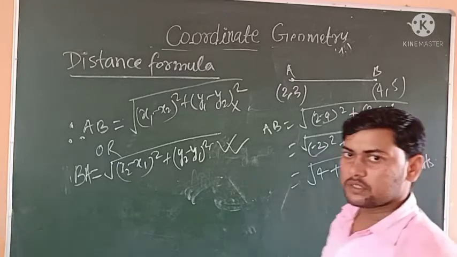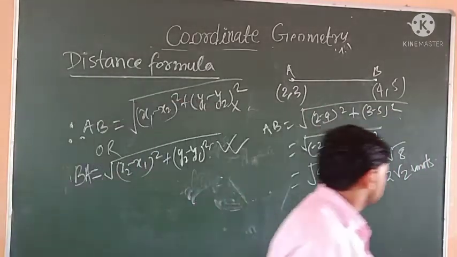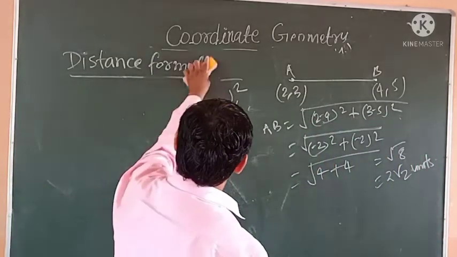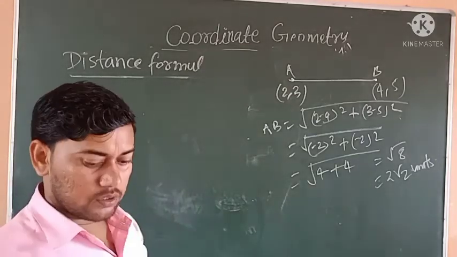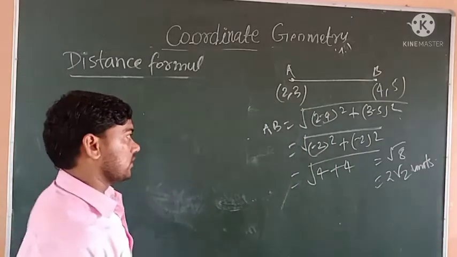The distance AB is 2 root 2 units. Note that (x1 minus x2) squared is equal to (x2 minus x1) squared, because the square of every real number is positive only.